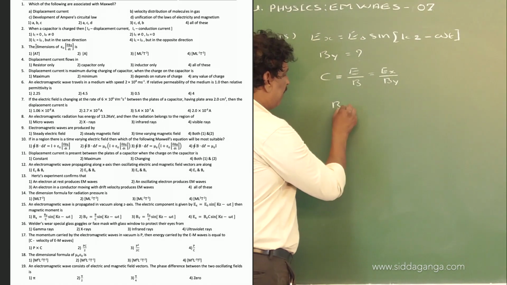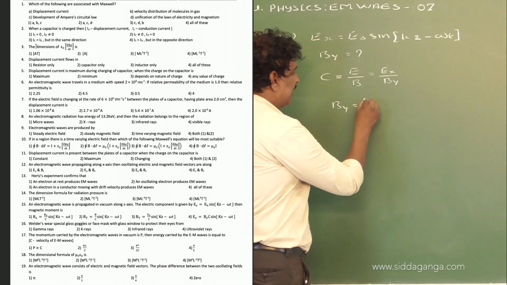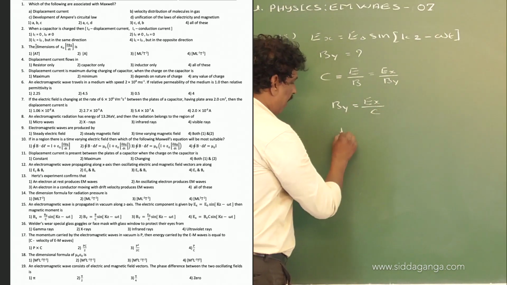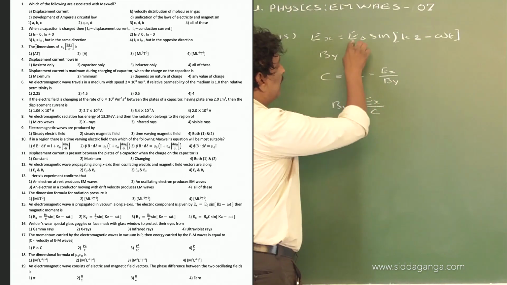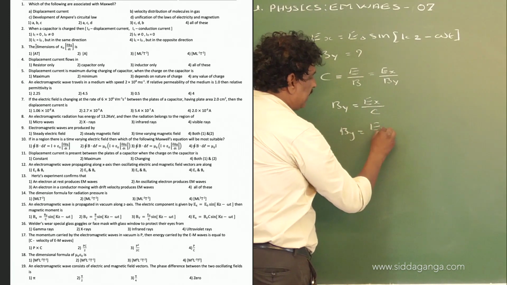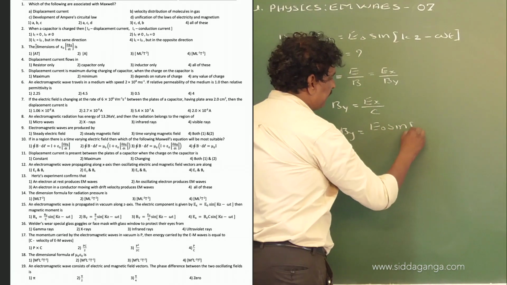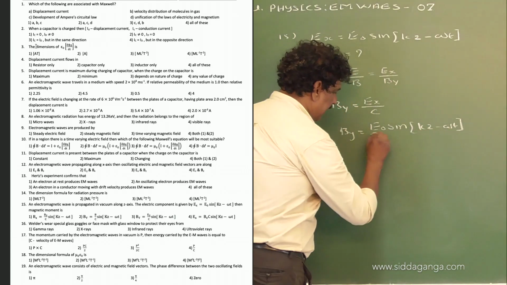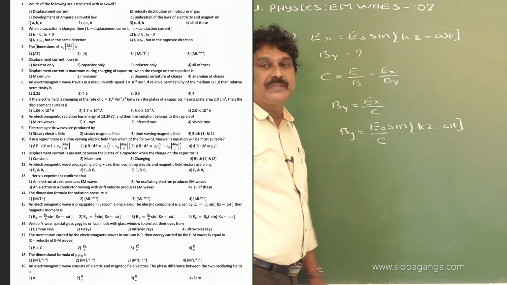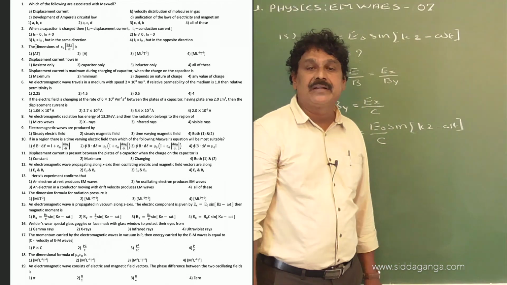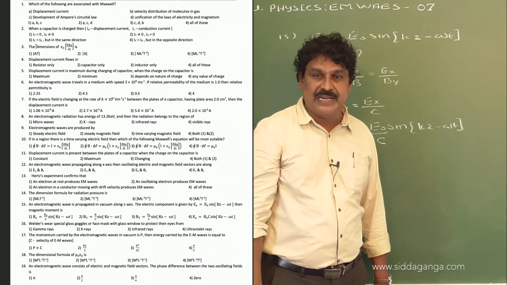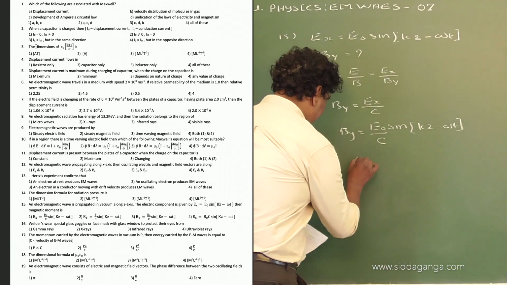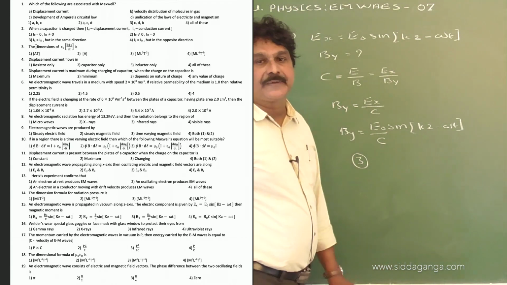Now therefore we have By is equal to Ex by C. What is Ex? This is E naught sin(kz minus omega t) divided by C. So this is the component of the magnetic field of the electromagnetic wave. Therefore, option 3 is the right option.